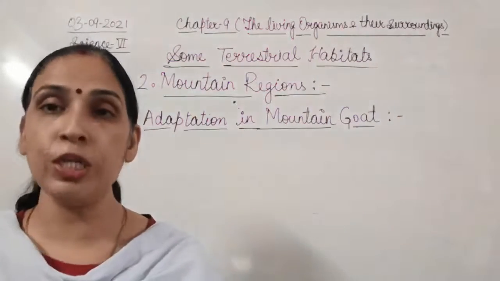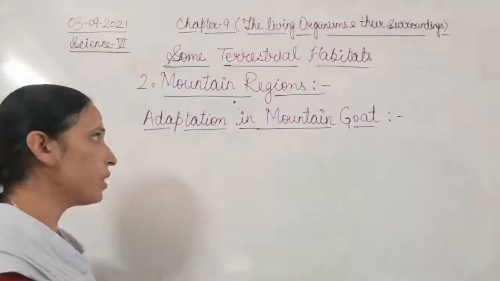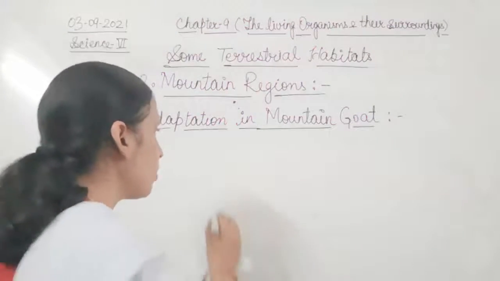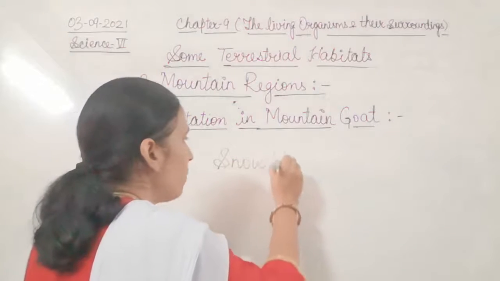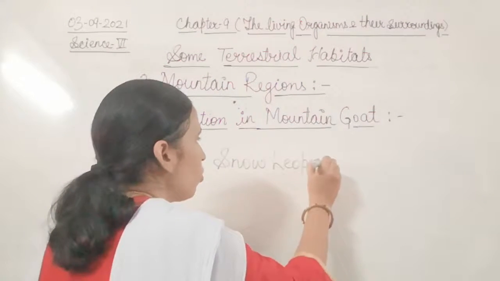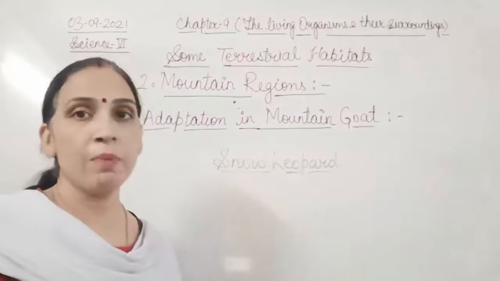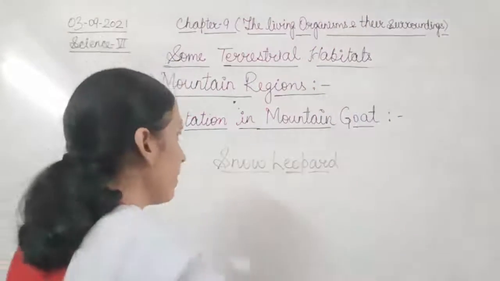Now adaptation in snow leopard. Number 3, after mountain goat, we have adaptation in snow leopard also. Snow leopard is also very common in hilly areas.